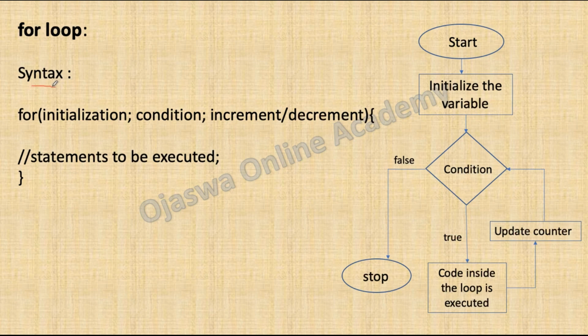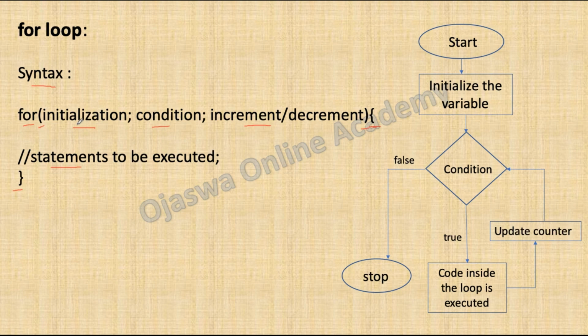The syntax for a for loop is the for keyword. Inside the parenthesis, you need to write the initialization statement, condition, and increment or decrement depending upon the logic. This is the opening curly bracket and this is the closing curly bracket. You need to have curly brackets that define the scope of the loop. Inside these curly brackets, write the code to be executed. Now the first statement here is initialization. What do you mean by initialization? Initialization is assigning the value first time to the variable.